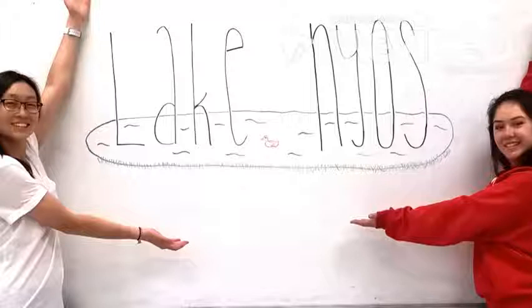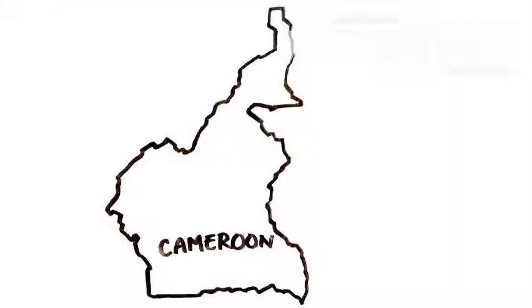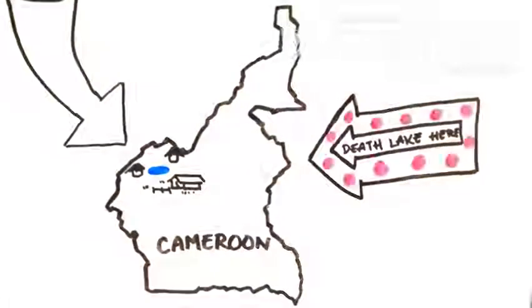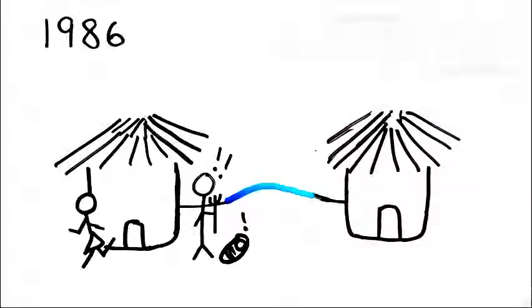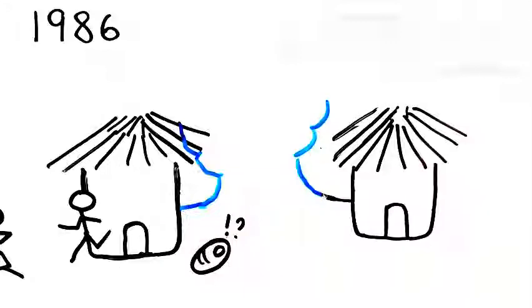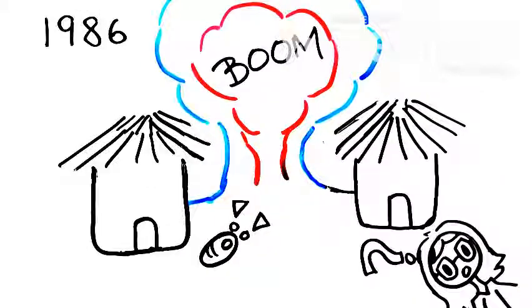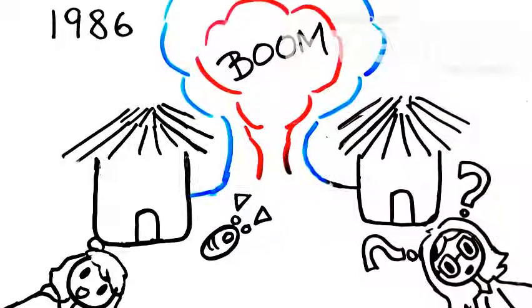Lake Nyos! Lake Nyos, in the country of Cameroon, was surrounded by many small villages and farms, but the area was abandoned and evacuated after the lake exploded in 1986, killing 1,700 people. Wait, what? A lake exploded? Yes, you heard right, the lake exploded.